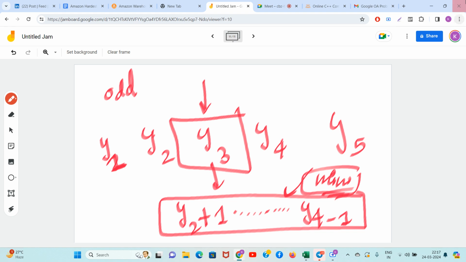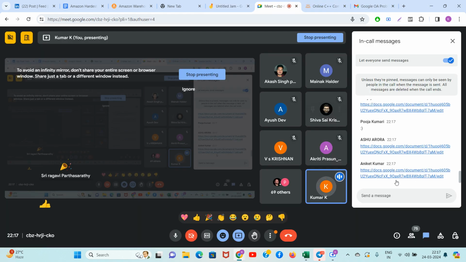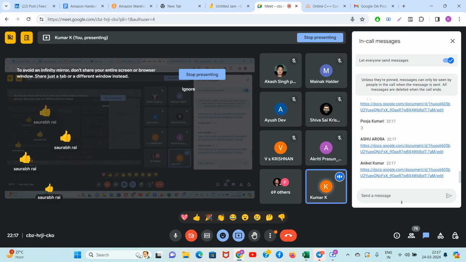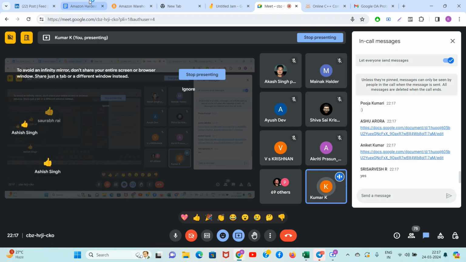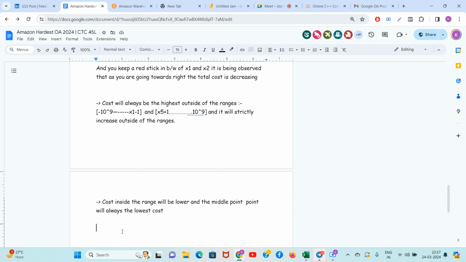Guys, can you see the brilliant geometrical observations of this problem? Start writing yes in the chat. Such a brilliant problem. So if there are an odd number of points, then the cost is very easy and minimum.